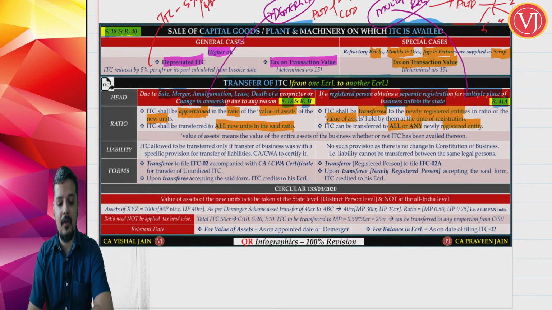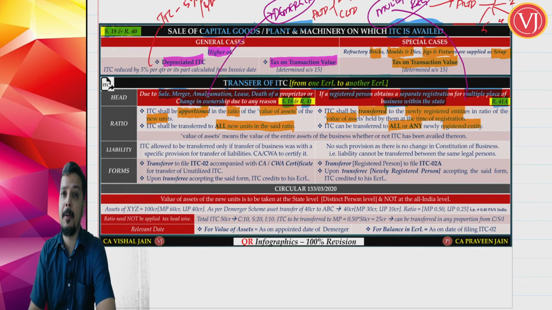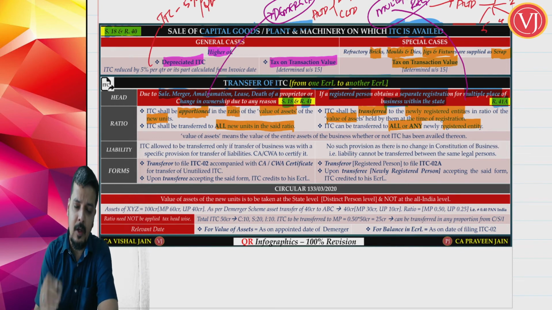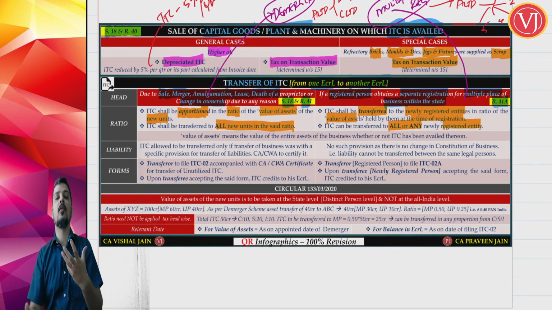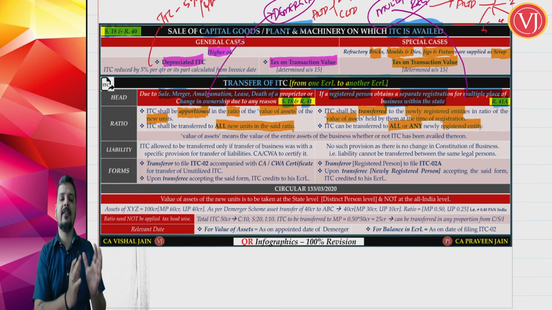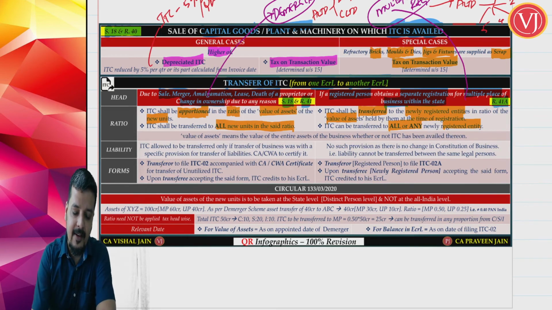Now another important thing that you have to understand is what is meant by this value of assets. Should we take only those assets on which ITC is availed, or should we take all the assets whether or not ITC has been availed? So there is an explanation which clarifies this very clearly.